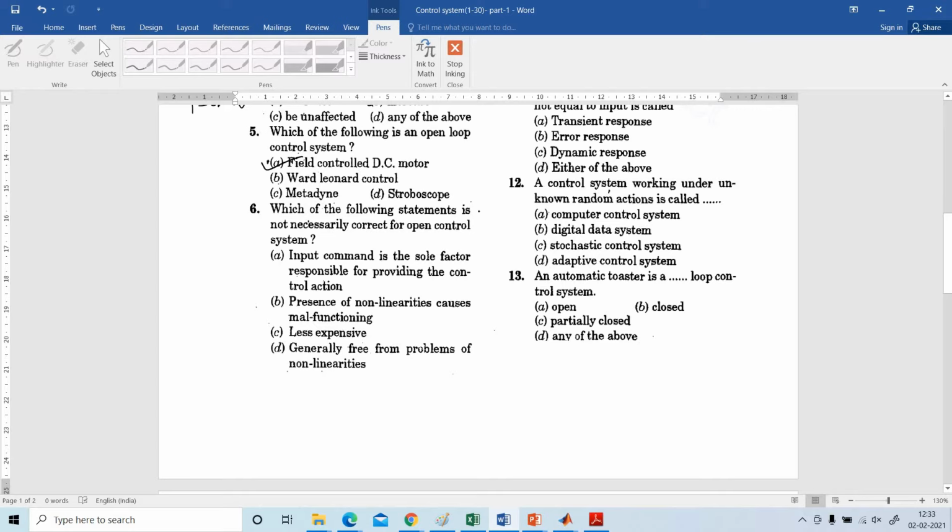Which of the following statements is not necessarily correct for open loop system? Input command is sole factor responsible for providing the control action. Presence of non-linearities cause malfunctioning. Less expensive, generally free from problem of non-linearities. The answer is presence of non-linearities cause malfunctioning.